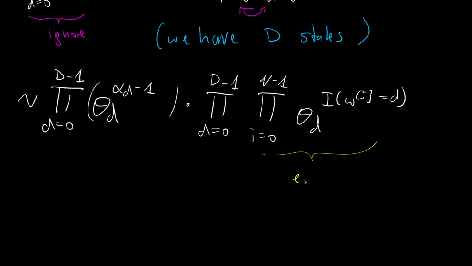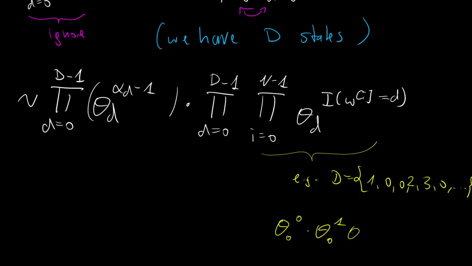This is nothing else than this. For instance, let's say we observe a data set with 1, 0, 0, 2, 3, 0, and so on. And then we would, for instance, look at d equals 0. Then we would have theta_0 raised to the 0 because 0 is not 1, and we multiply this with theta_0 raised to, well, in this case 0 equals 0, so we raise it to the 1. The same is true for the next. Then we would have theta_0 raised to the 0 because 2 is not equal to 0, times theta_0 raised to the 0 because 3 is also not 0, and then we have theta_0 to the 1, and so on and so forth. And I think you get where I'm heading.